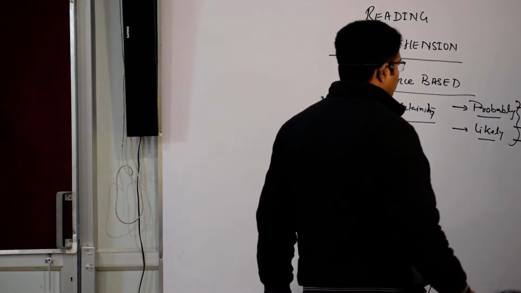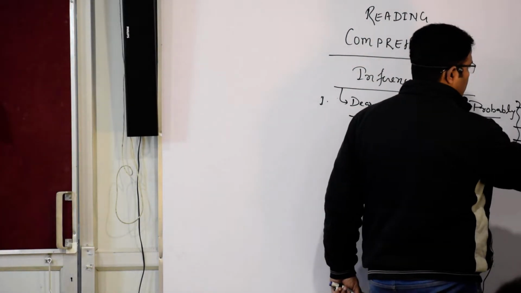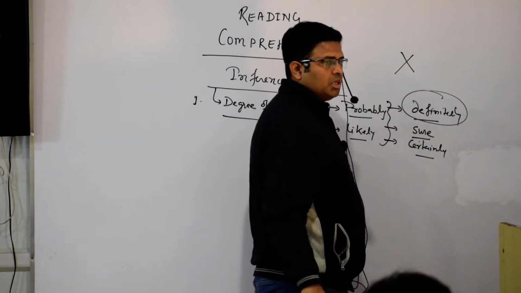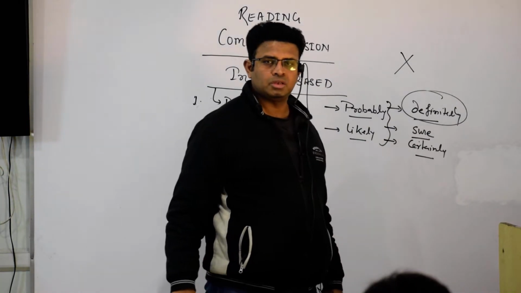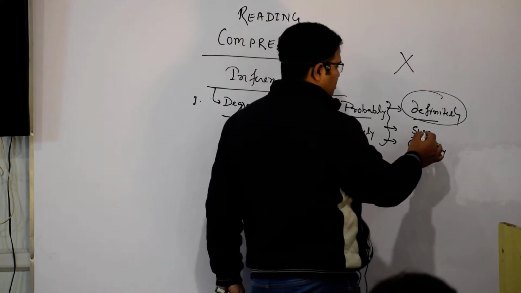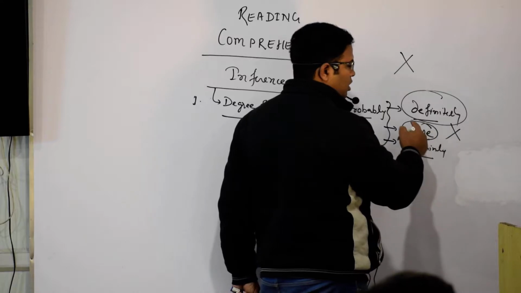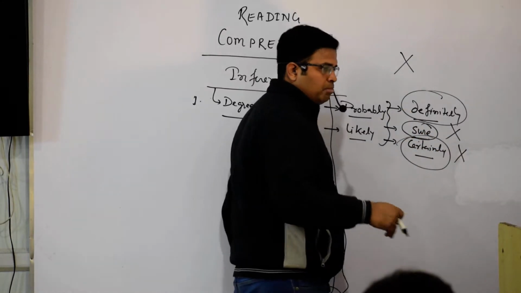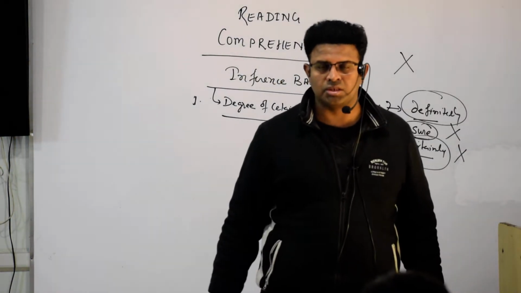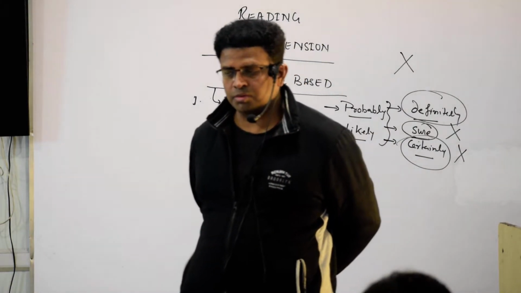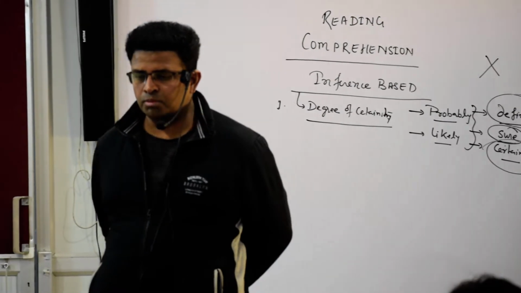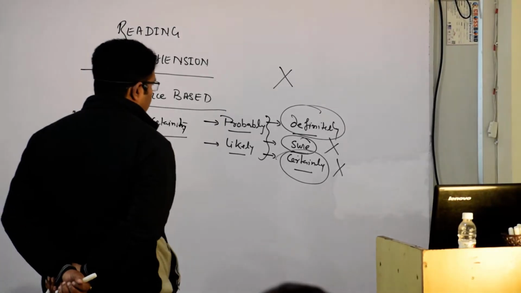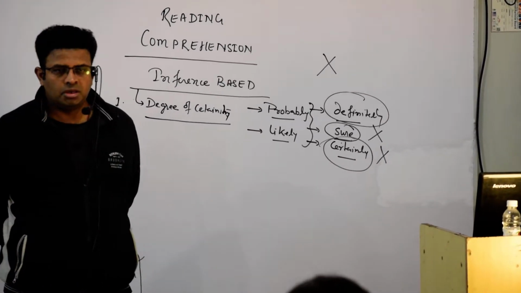So if these words are in your passage, suddenly what do you do in the options? This option is wrong. If it has been said sure, again it is saying 100%, and if it is saying certainly, 100%. Your approach to reading will change after today, when you are reading newspapers or any books. Understood it? So the first one we have seen is the degree of certainty.